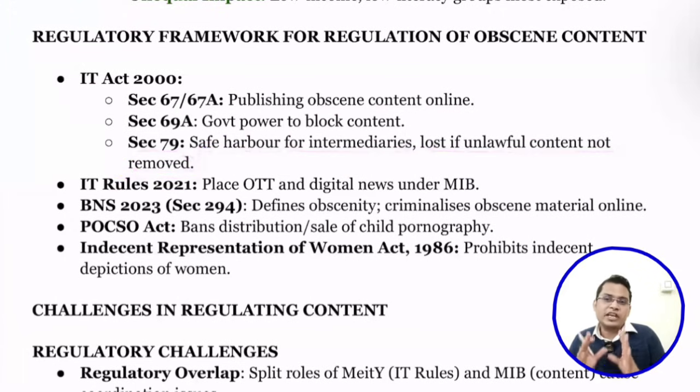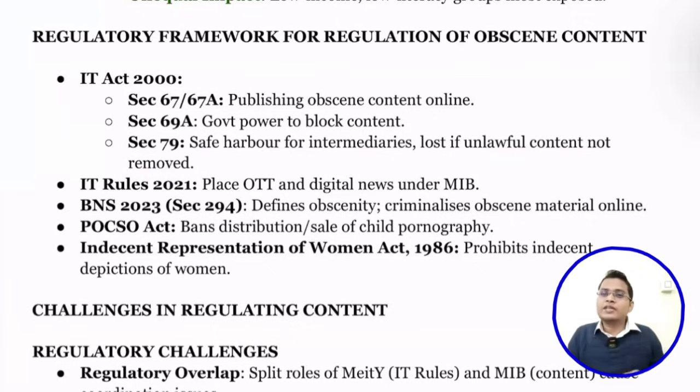For example, what is safe harbor is very important. Let's say there is an online platform, let's say Facebook. Something is posted, but Facebook is not actually posting it on the Facebook platform. Let's say I am posting something. So it is the user, or I, who is posting, so Facebook will not be held responsible unless the government issues a direction that Facebook please remove this content, as it is against, let's say, the legality of India. If Facebook removes this content, then Facebook will get safe harbor protection.